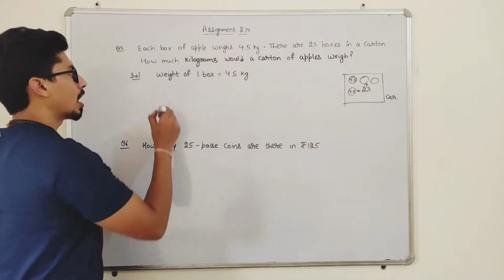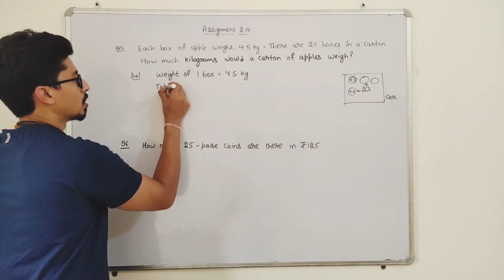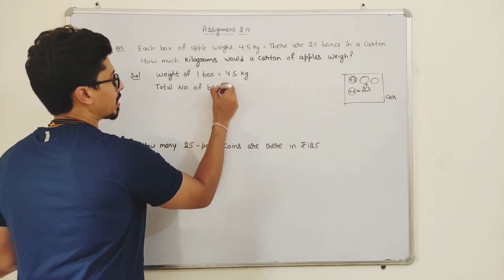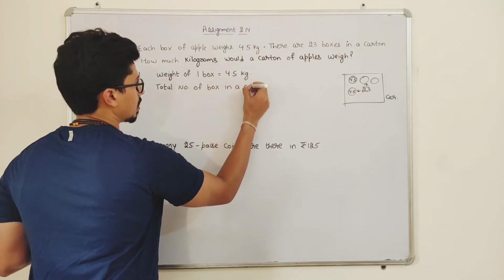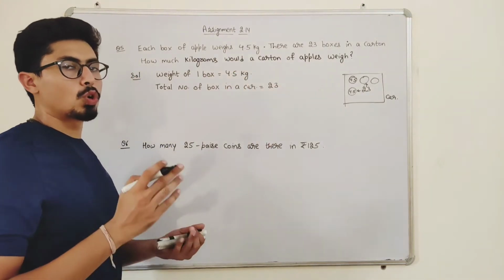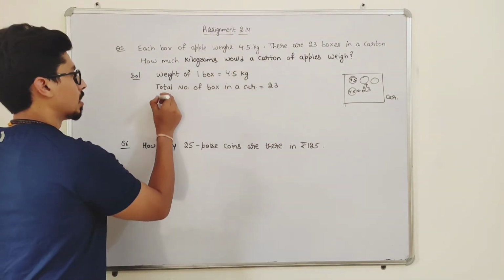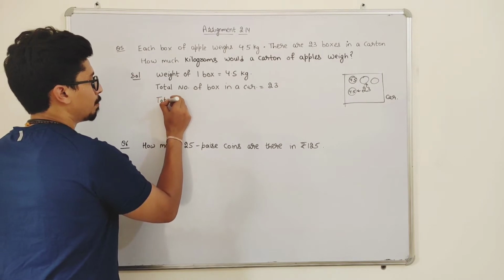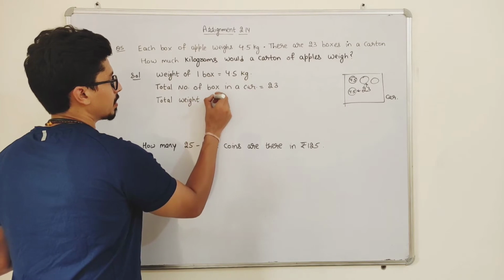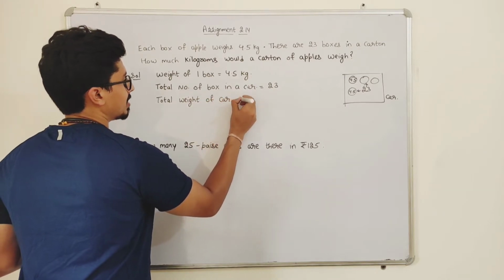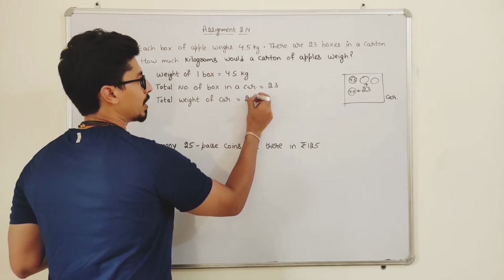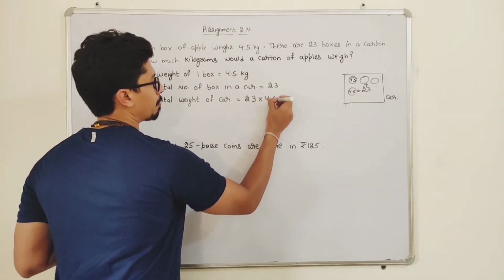Total number of boxes in a carton is equal to 23. So the total weight of the carton is equal to, just multiply these two numbers. So 23 into 4.5.